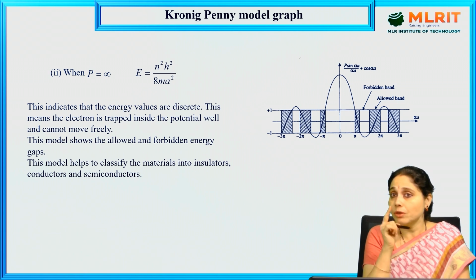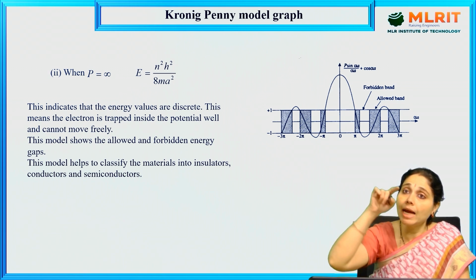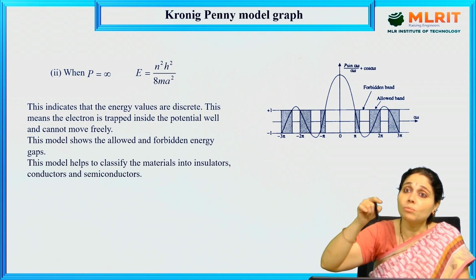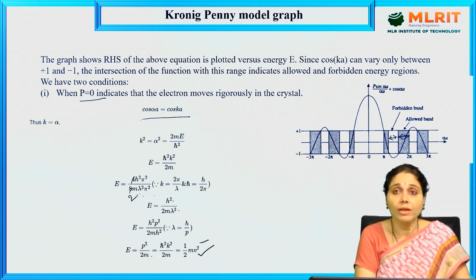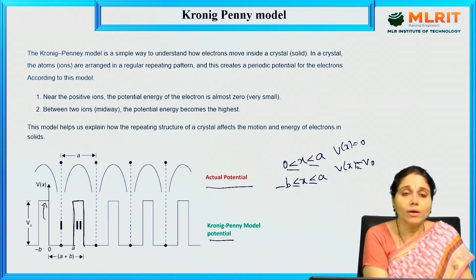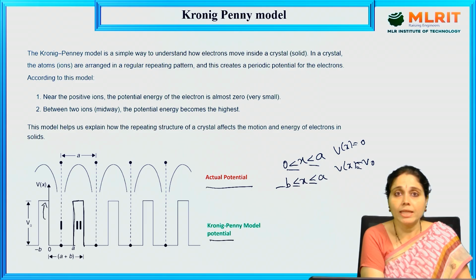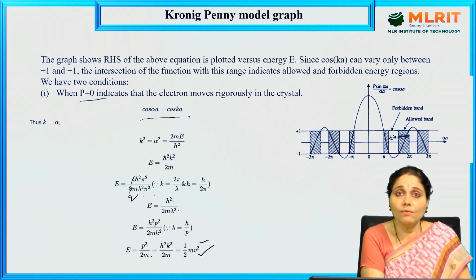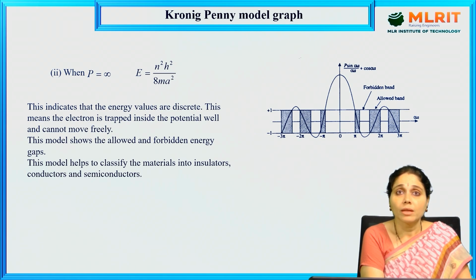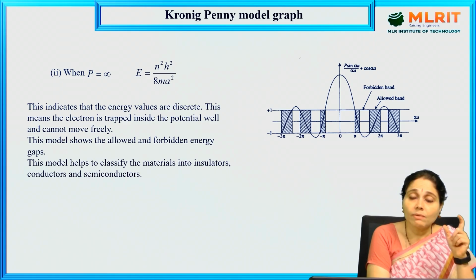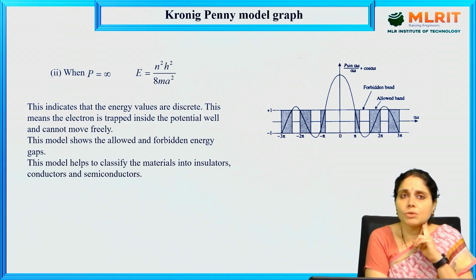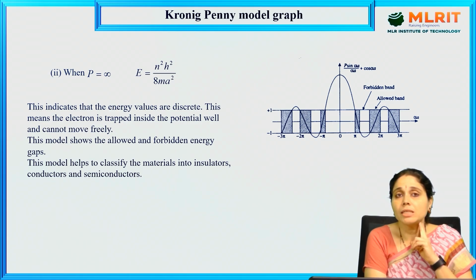When P equals infinity, the potential energy is high at its peaks, so the electron will be within the potential well itself. This model shows the allowed and forbidden energy gaps and helps to classify the materials into insulators, conductors and semiconductors.